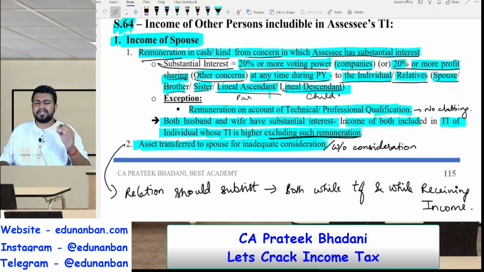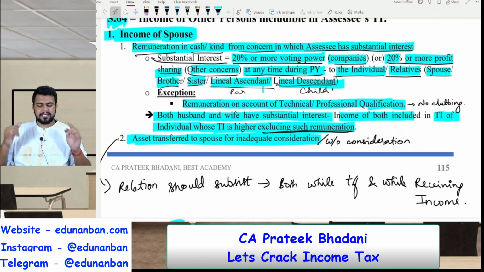Substantial interest, sir, means 20% or more voting power in case of a company, and in case of other than a company, 20% or more profit sharing ratio. And relatives are spouse, brother, sister, lineal ascendant which includes the parents, and lineal descendant which includes children.